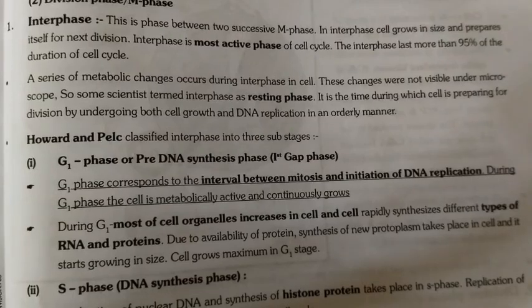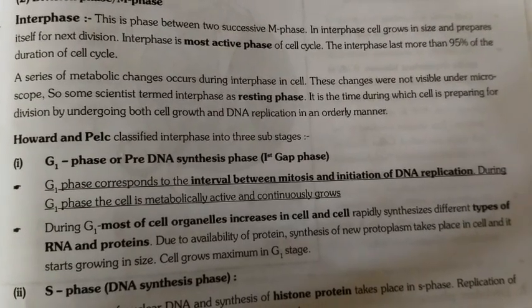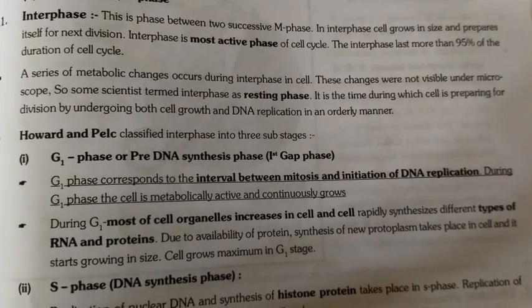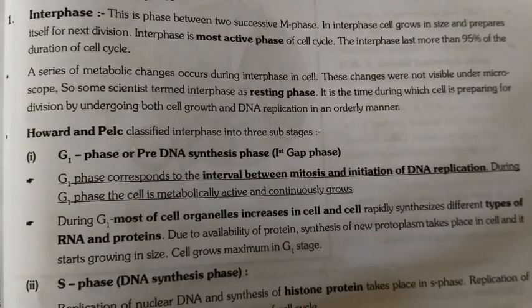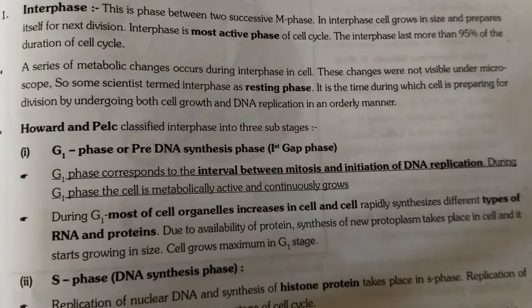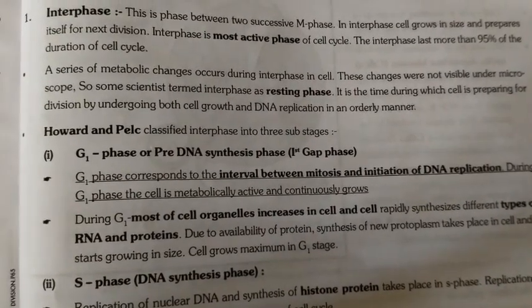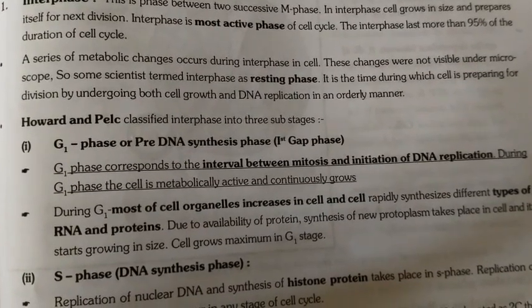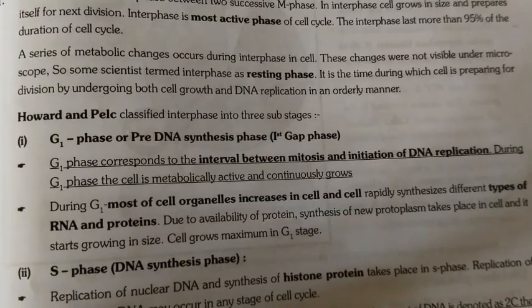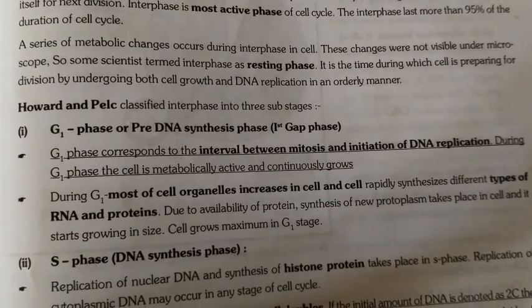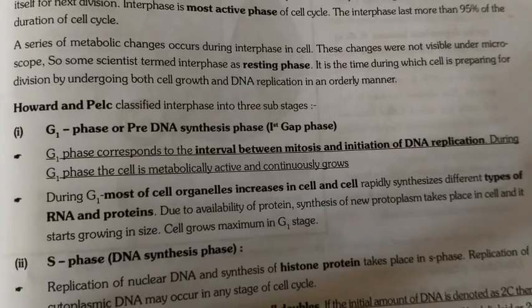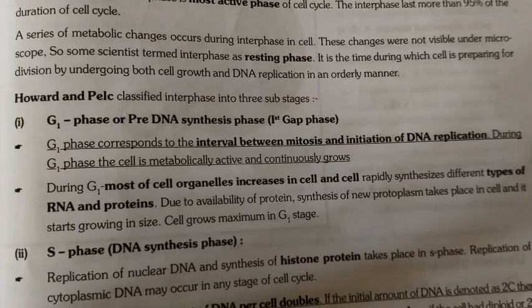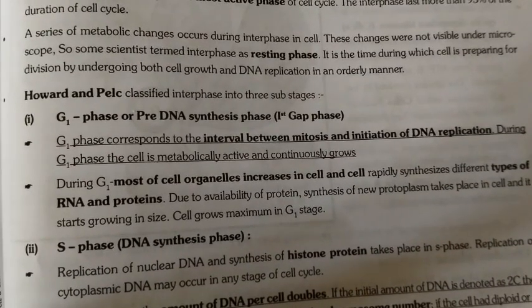Interphase. This is the phase between two successive M phases. In interphase, the cell grows in size and prepares itself for the next division. Interphase is the most active phase of the cell cycle. The interphase lasts more than 95% of the duration of the cell cycle. A series of metabolic changes occurs during interphase in the cell. These changes were not visible under the microscope, so some scientists termed interphase as resting phase. It is the time during which the cell is preparing for division by undergoing both cell growth and DNA replication in an orderly manner.